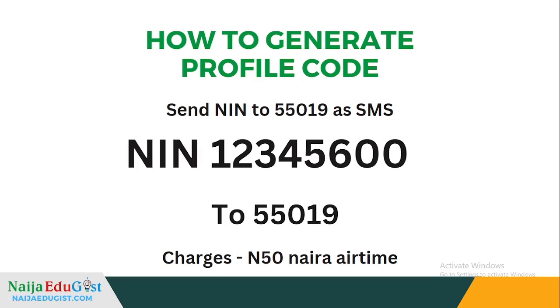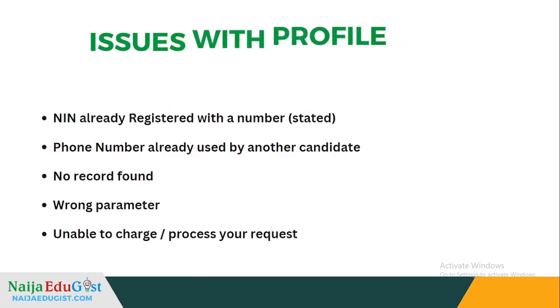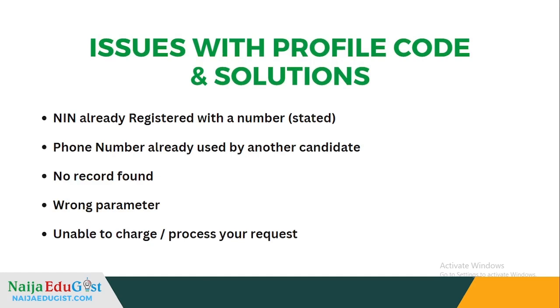So sometimes many students do have a problem with this generation of profile code. When you send it, if it tells you that NIN already registered with a number stated, that means you have probably done JAMB in the past and you have a profile code. So you have to make use of the phone number you used at the time that you registered for JAMB before. That is the phone number you are going to use. You will also be getting the same profile code. So if you have the profile code and you have the phone number, just proceed to get your e-pin. It is only the e-pin that you get, then you proceed to do the registration.